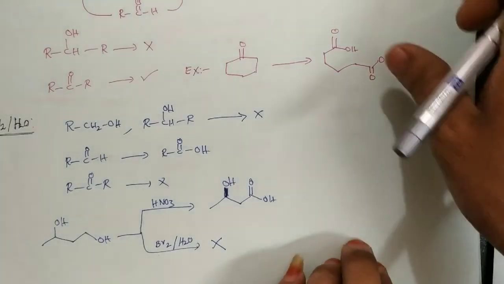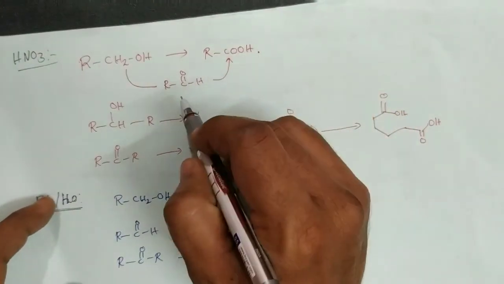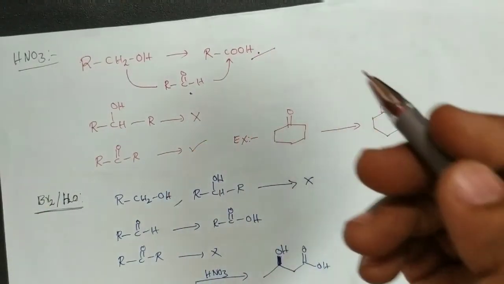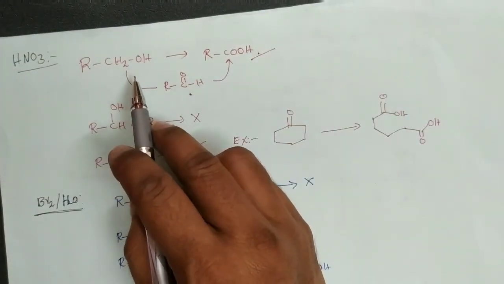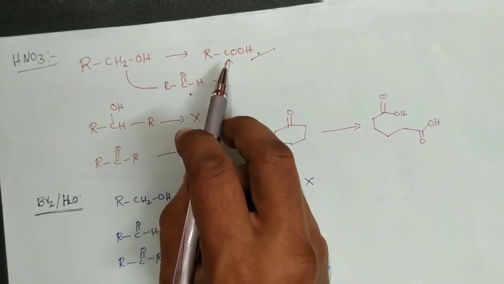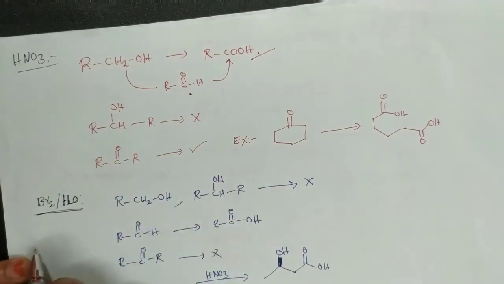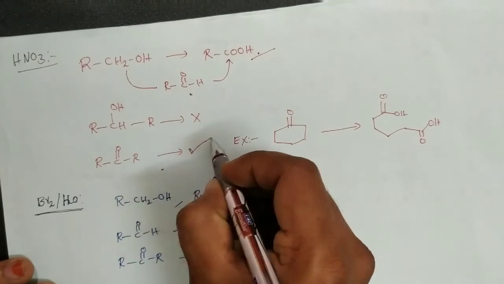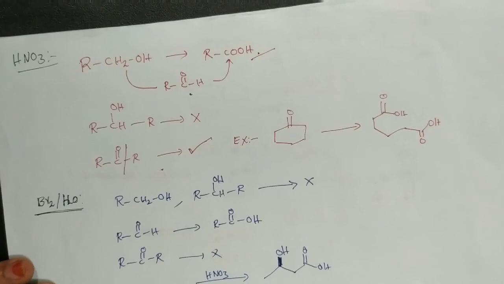Now here is one more reagent, that is HNO3. With HNO3, primary alcohol is oxidized first to the aldehyde, and next the aldehyde is further oxidized to COOH. HNO3 is one of the strong oxidizing agents we can say. But in this case, only primary alcohols are oxidized to the carboxylic acid, but not secondary alcohols, and not ketones. That means ketones can be oxidized, by the breaking of this carbon-carbon bond.